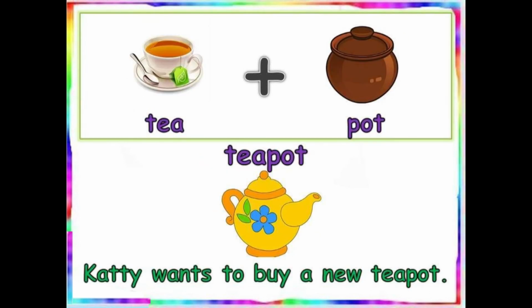Teapot. Again, the word teapot is a compound word because it is made by adding two words together, tea and pot. We drink tea in the morning. Sometime most of the people they drink tea in the evening also. And pot is a utensil that we see it in the kitchen.